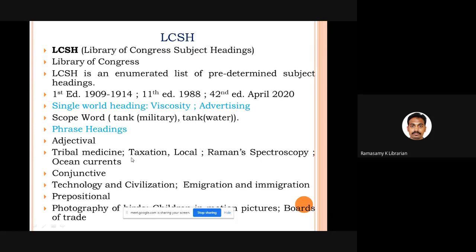So you can make use of adjectives to form phrase headings. Or you can use conjunctions like "and": technology and civilization. This is one particular phrase to describe the thought content of a book. Or immigration and emigration. You can make use of "and". Or you can make use of prepositions: photography of birds, boards of trade. So prepositions can be used for composing phrase headings.